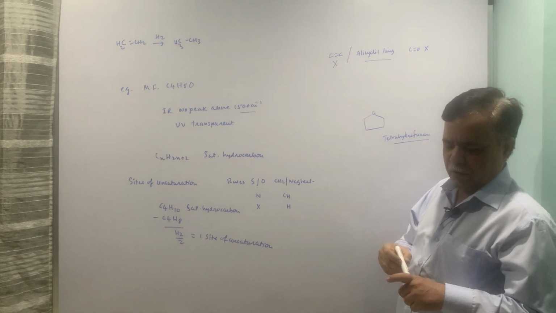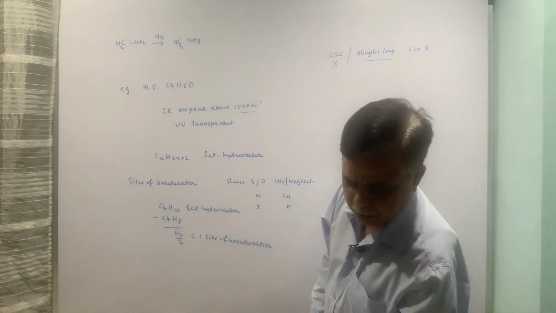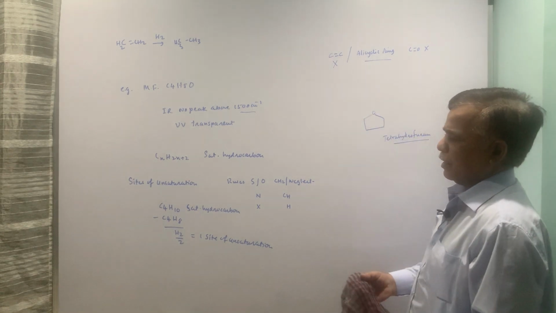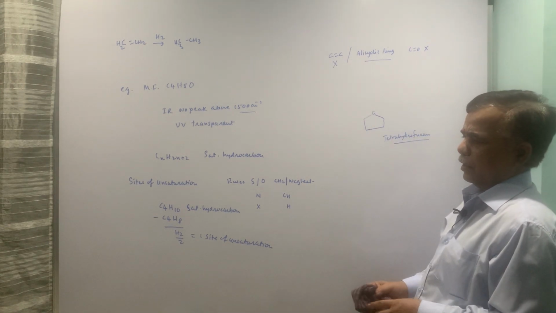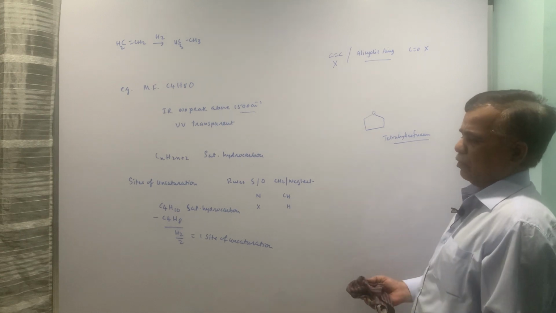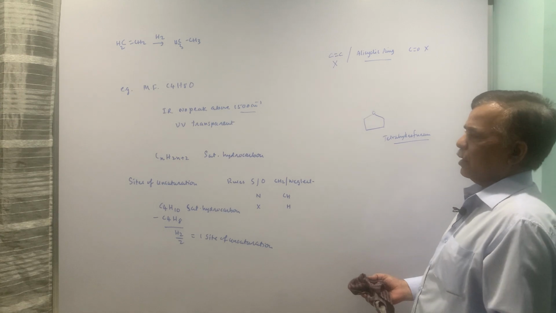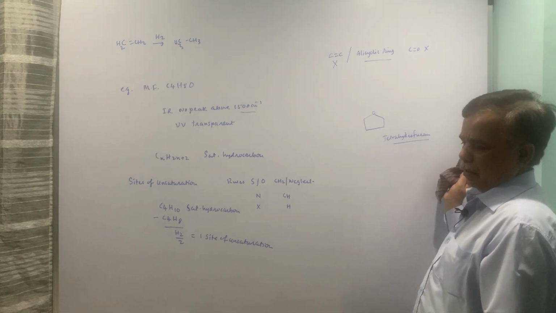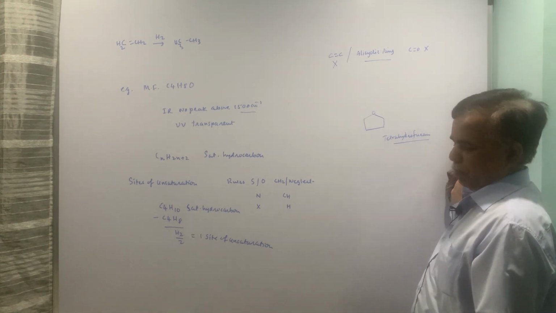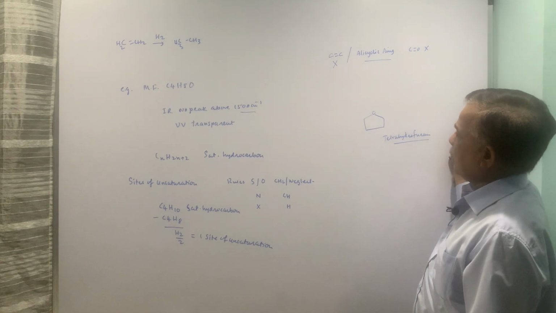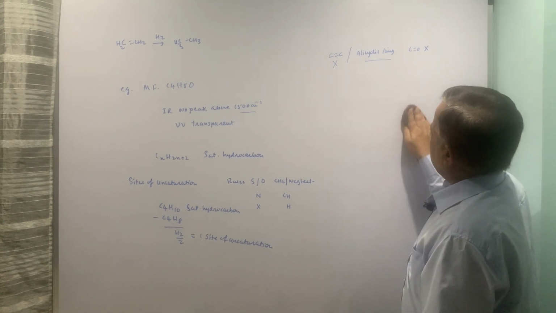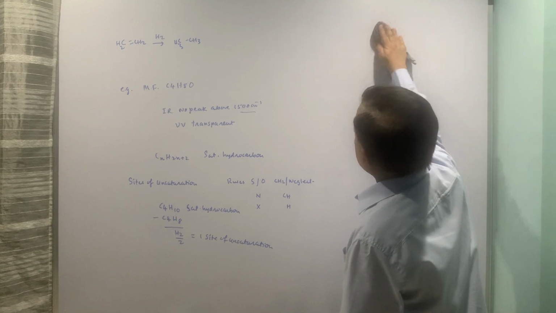In this way you have to proceed. Maybe in the next lecture we will have more examples on pure IR. Some UV examples also we will revise, and then UV IR combined problems, and then we have to move to NMR spectroscopy, proton NMR in your case, and then we will do the examples at the end.